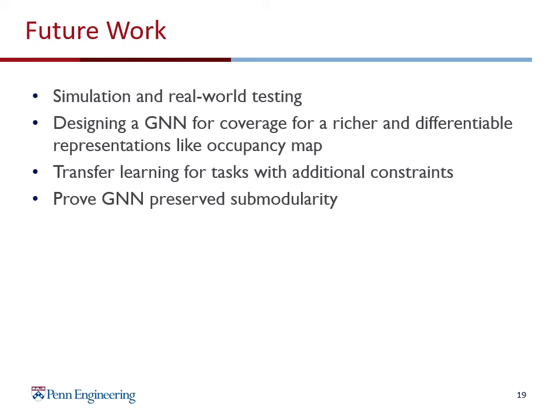We believe we could get more benefit in problems which have more constraint, like maintaining connectivity or resilient coordination against adversarial attacks, where classical algorithms have a hard time in finding solutions. Therefore, we could use this network to act as a good initializer and learn to solve tasks in more complex paradigms like RL. Lastly, we wish to prove that GNN can preserve submodularity, since we want to use GNN to represent submodularity of the team performance. We think this is doable since the aggregation step is a linear combination of neighbors feature. So as long as the activation function is concave, the mapping function should be submodular.